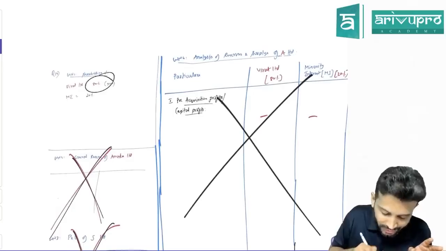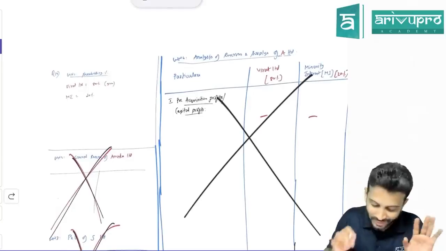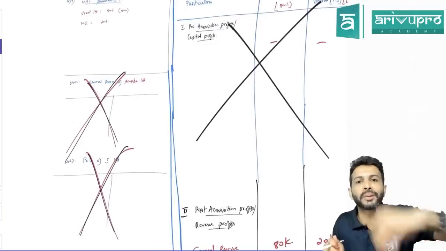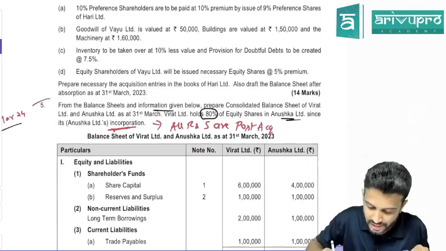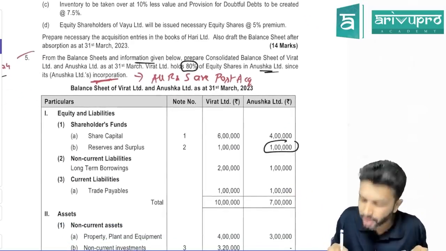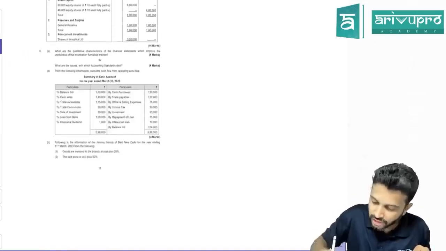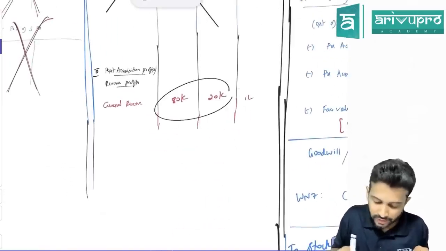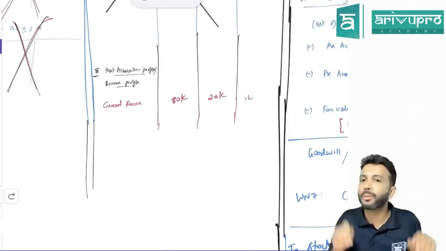See, everywhere it is 0. The first working note they only gave: Virat acquired 80%. So first working note, nothing. Second and third working notes are not required because every reserve and surplus is post-acquisition. So how much reserves and surplus does Anushka Limited have? 1 lakh. The entire 1 lakh is post-acquisition profit. So put the entire 1 lakh under post-acquisition profit and distribute in 80-20 ratio. Working note number 4 gone.